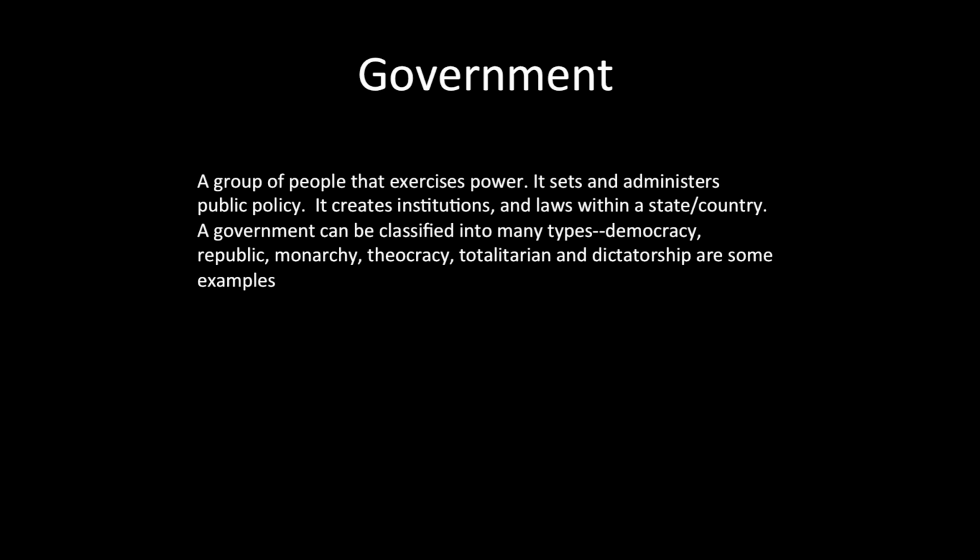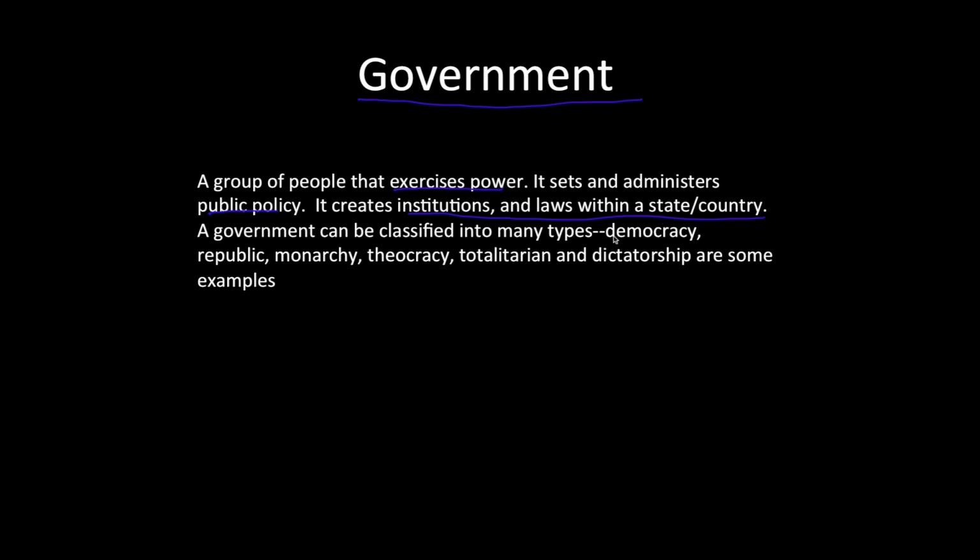In today's tutorial, I want to talk about types of government. But first we need to understand what is government. What does the word government mean anyways? A government is a group of people that exercises power. It sets and administers public policy, creates institutions and laws within a state or a country, and a government can be classified into many types.